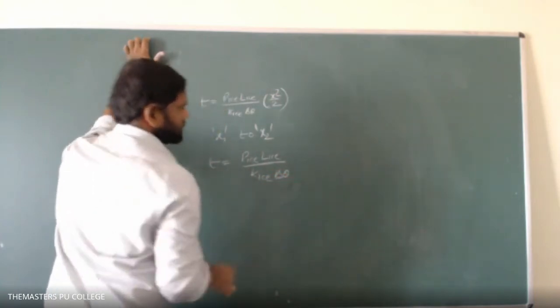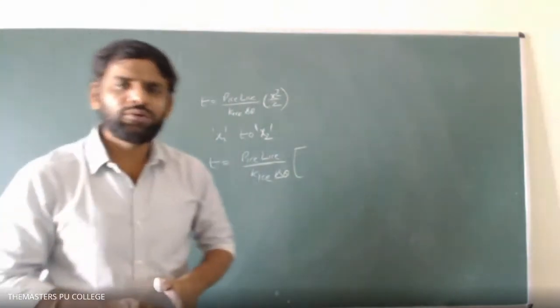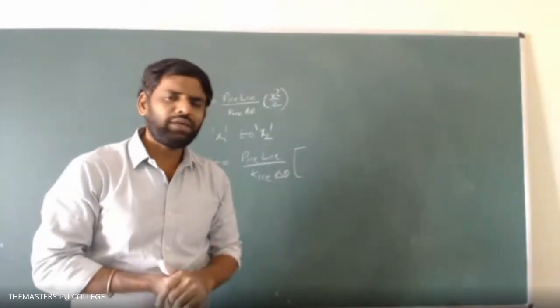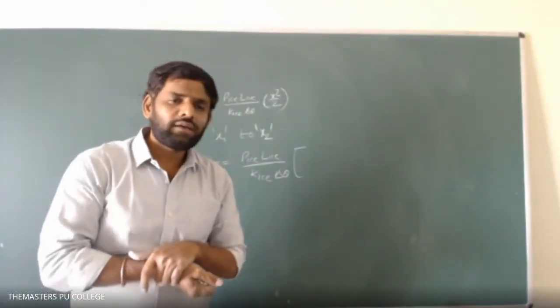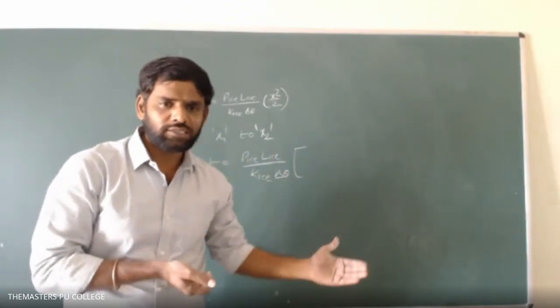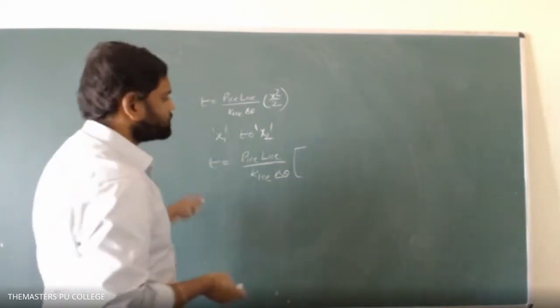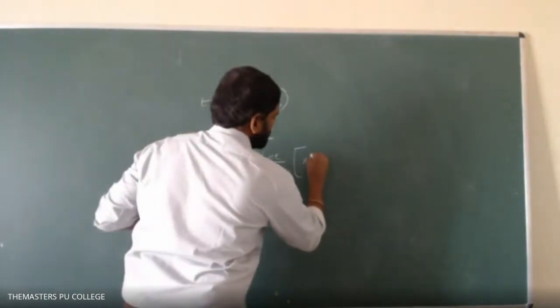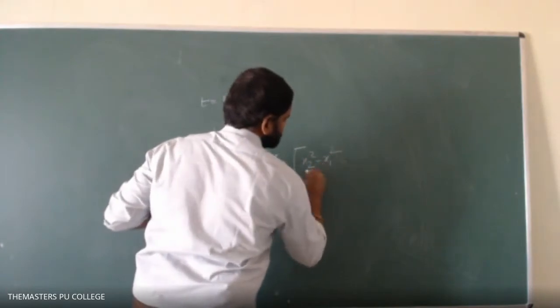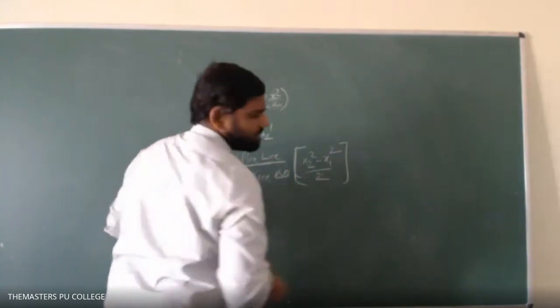So here, students, remember that there you wrote x square minus 0, no, integration, where the x value is changing from 0 to x, but here the x value is changing from x1 to x2, no. That's why we should write x2 square minus x1 square by 2. That's the only difference.